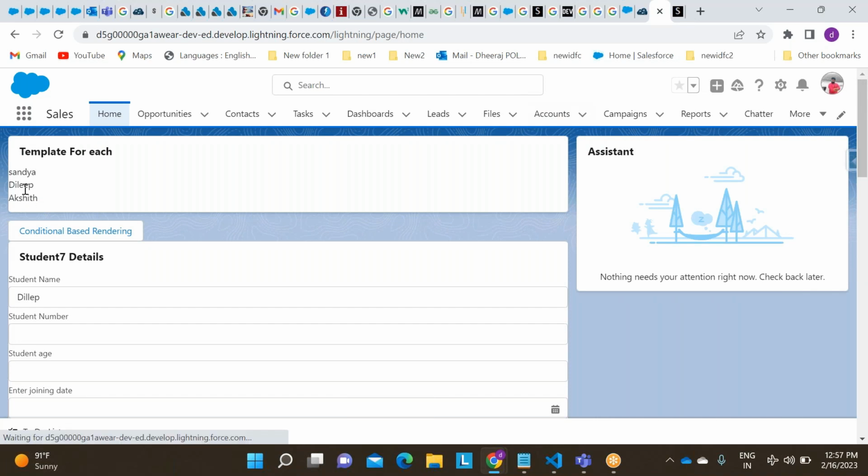Guys, can you see? We can able to print the data, right? Guys, can you see? Yes or no? Am I able to print the data here?